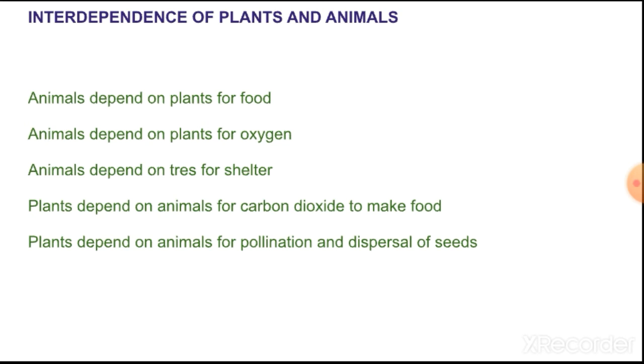Then herbivores eat grass and parts of a green plant. Herbivores are the animals that eat green plants or grass. Herbivores are eaten up by carnivores, as deer is herbivorous and lion is carnivorous. So lion eats deer.